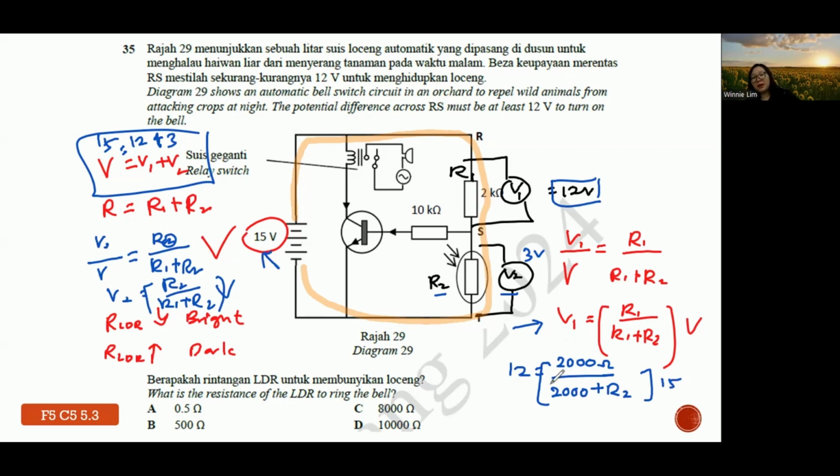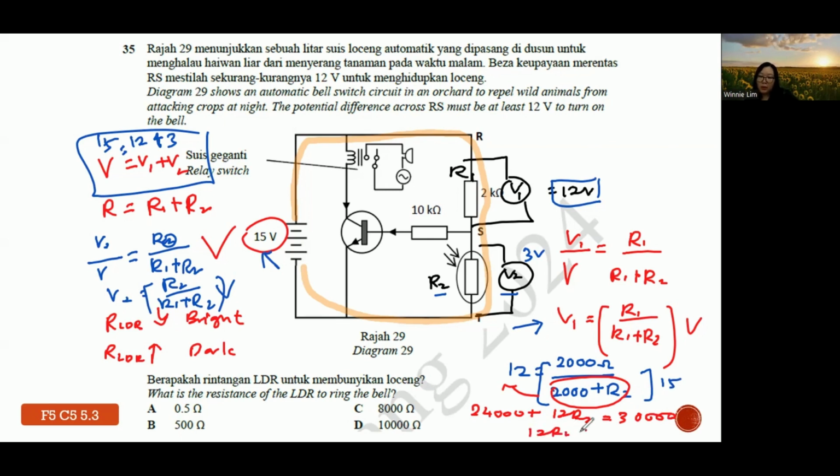Normally I will encourage students to move the one that divides on to the other side, becoming multiplication. So you multiply, you have 24,000 plus 12 R2 equals 2,000 times 15, which gives 30,000.